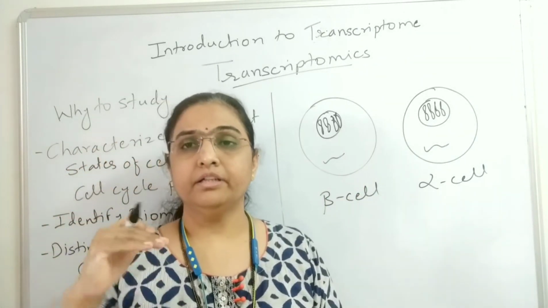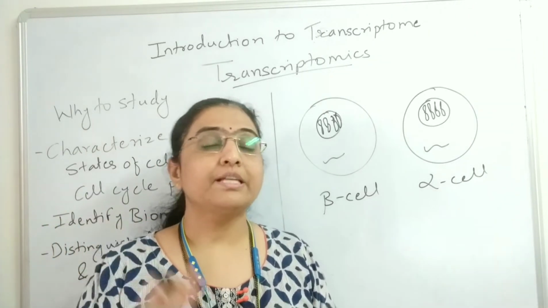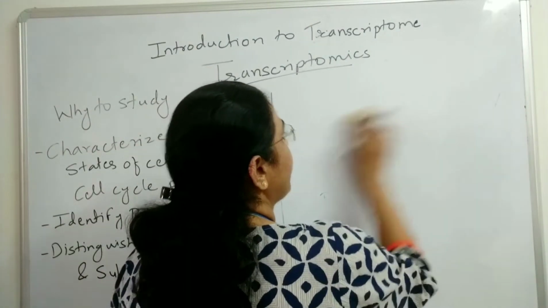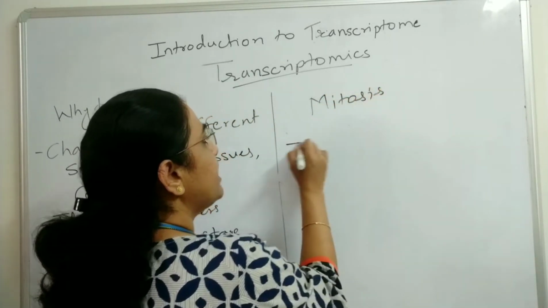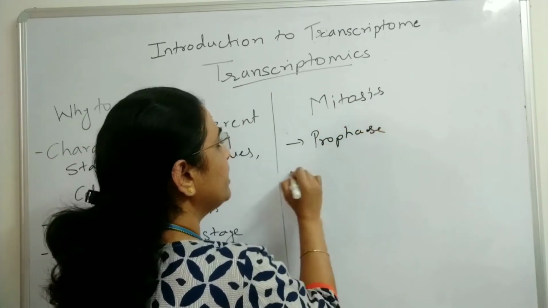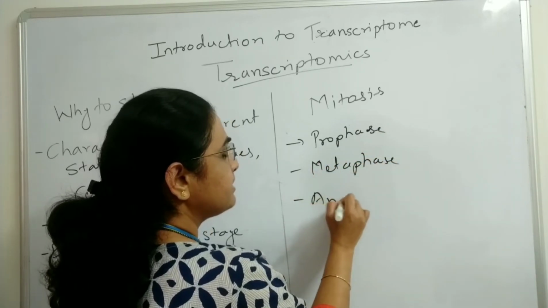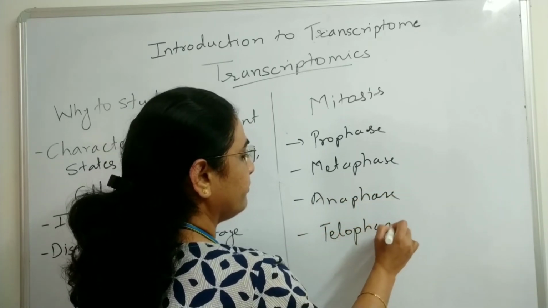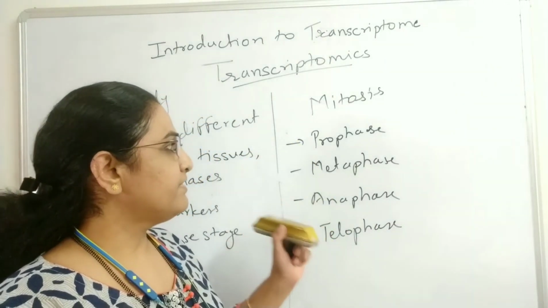And another thing is that according to the environmental condition also, the transcriptome is going to change. Now suppose a cell is going to divide by mitosis. In mitosis there are phases: prophase, then metaphase, anaphase, and telophase. Mitosis is divided into four stages: prophase, metaphase, anaphase, and telophase.